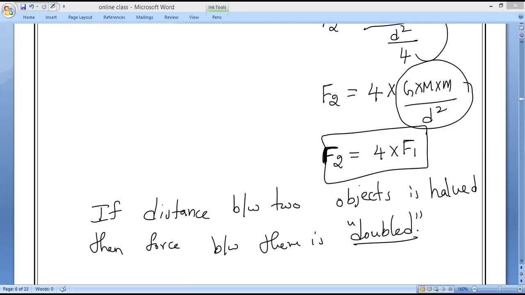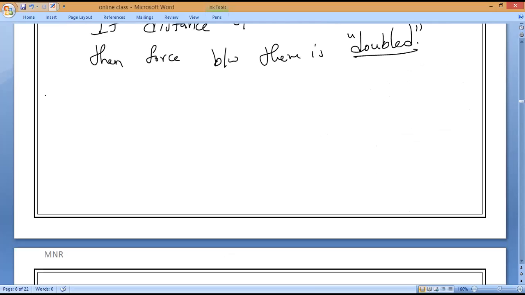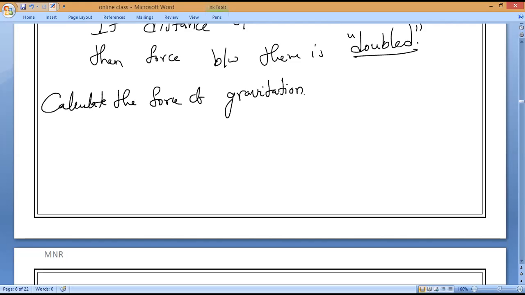Okay, right, next question. Calculate the force of gravitation due to Earth on a ball of mass 60 kg. That's all the question.